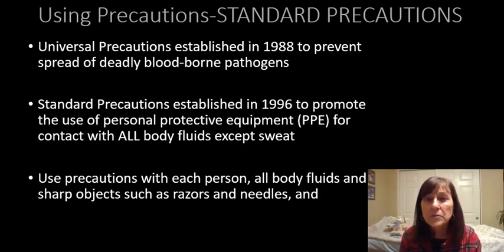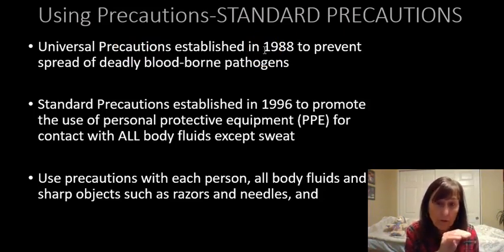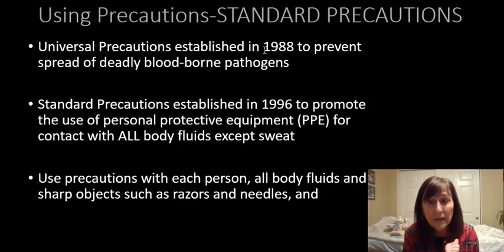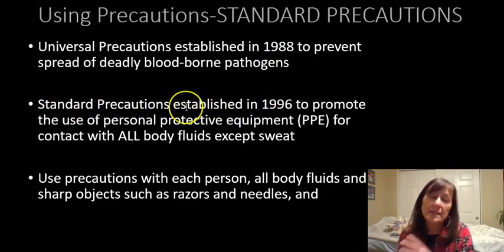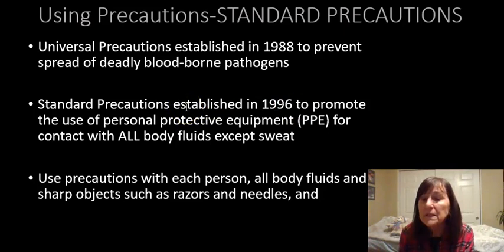So that's when in 1988 they started what was called universal precautions to stop the spread of deadly bloodborne pathogens. And there were bloodborne pathogens before that. Hepatitis B, before that vaccine came out, healthcare workers would die from hepatitis B and many would get sick. So in 1996, they switched it over a little bit, but it became standard precautions, meaning that we are going to think that everybody may have an infection.